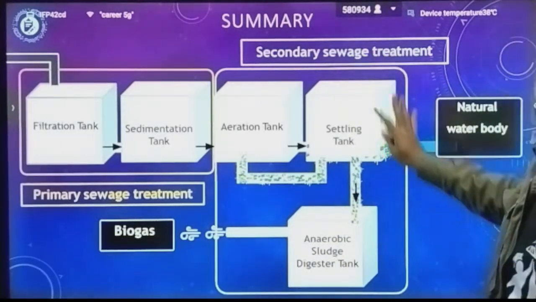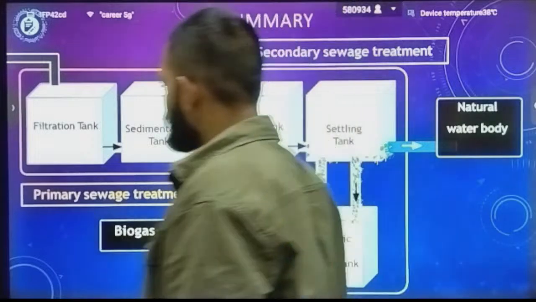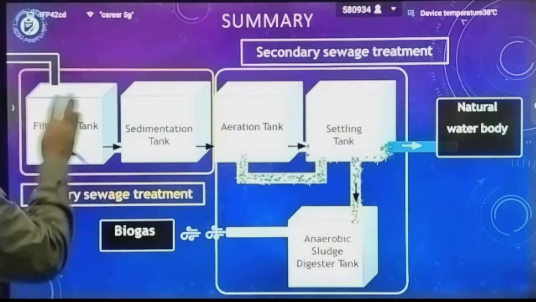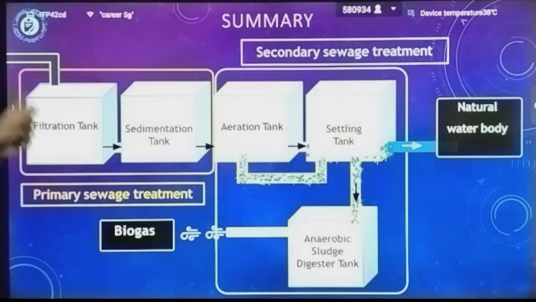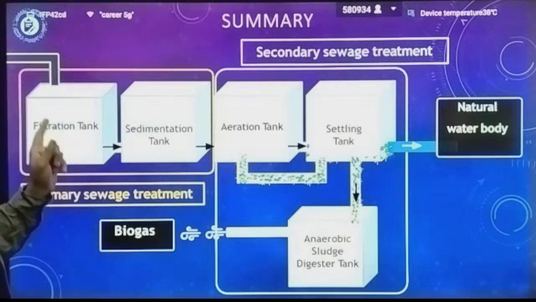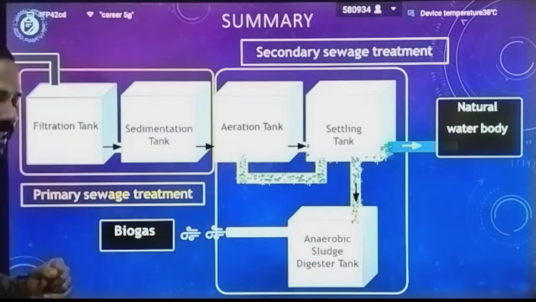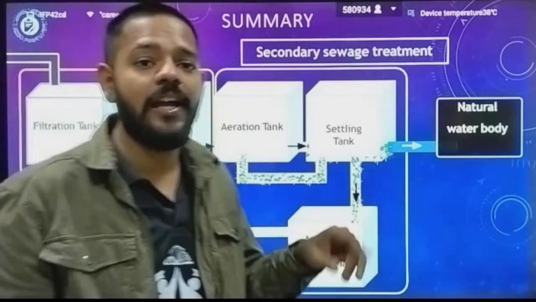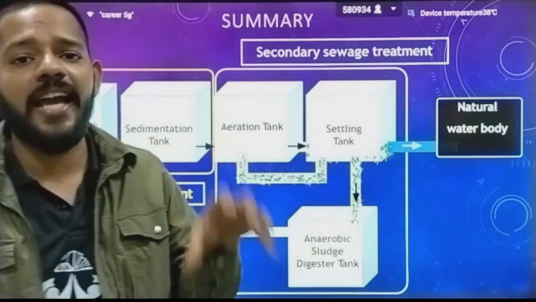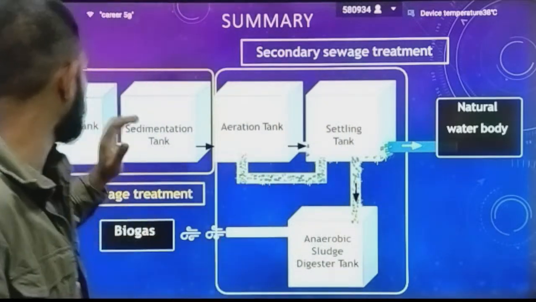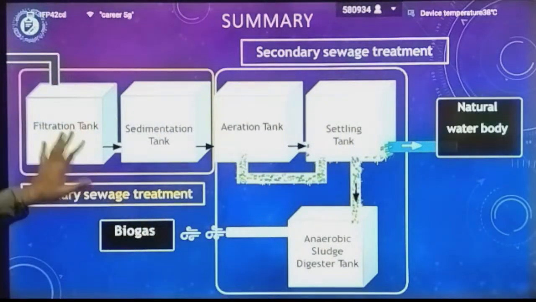So this is a summary of this part of the chapter. First we have physical treatment, in which we have the filtration tank and the sedimentation tank. The filtration tank is for hard, heavy waste which is floating on the surface. The sedimentation tank is for soil grit, the things which cannot be suspended in the water and settle down inside the water. Now your physical treatment is done.